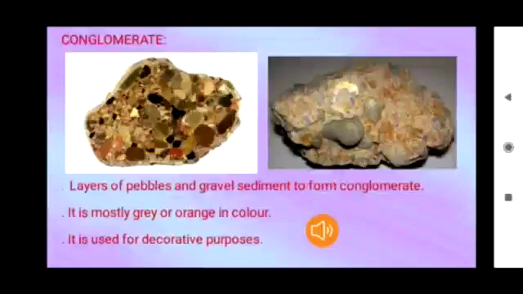Conglomerate. We already studied the meaning of conglomerate, children. Conglomerate is nothing but a thing consisting of different items grouped together. So conglomerate is also made up of different things, children. Layers of pebbles and gravel settle and sediment together to form a conglomerate.